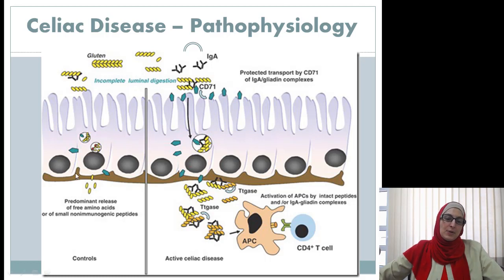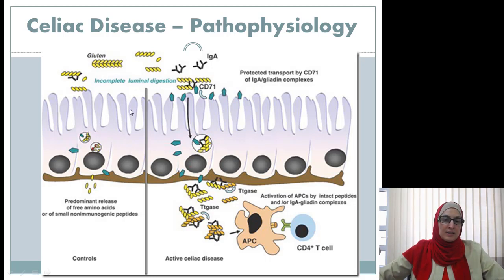So this is an example of the normal gut, and you see here this is the lumen of the intestine, where the foodstuff comes through. What we tend to do is absorb these substances through the villi located in the intestine.